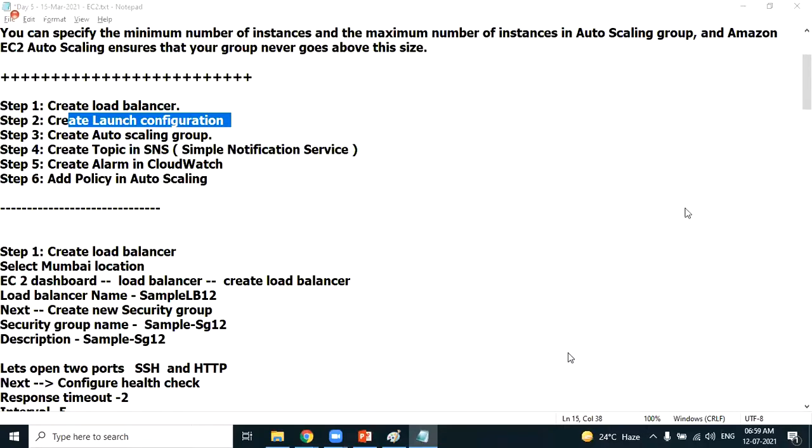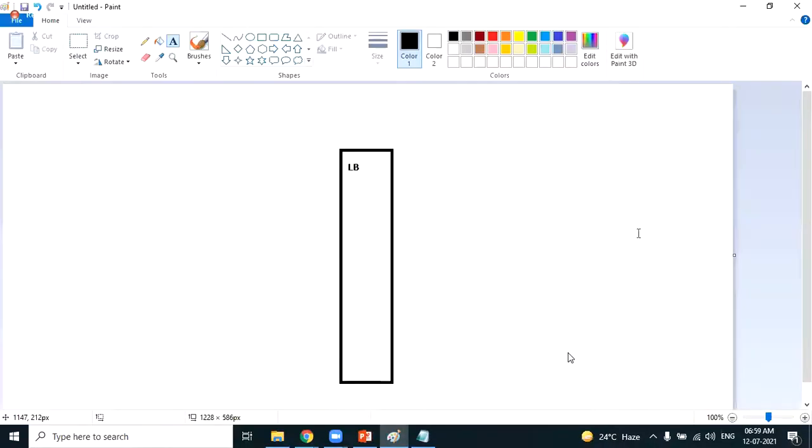Rohit, I want to have a quick discussion with you. As of now, we have created a load balancer. Am I right? When will the EC2 machine be created automatically?